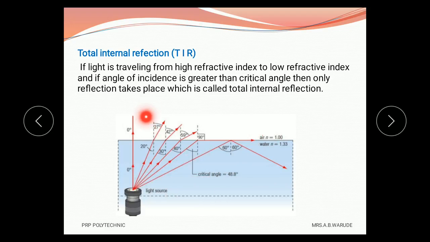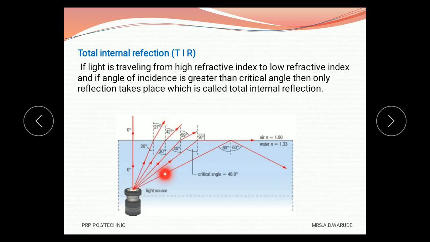If the angle of incidence is 0, then the ray goes back in the same direction. But if the angle of incidence increases, see these arrows: this is 20 degrees, 30 degrees and 40 degrees. For these angles, refraction and also reflection take place.